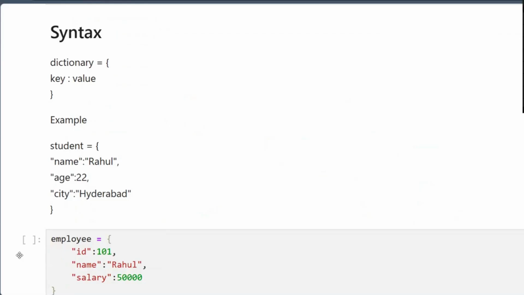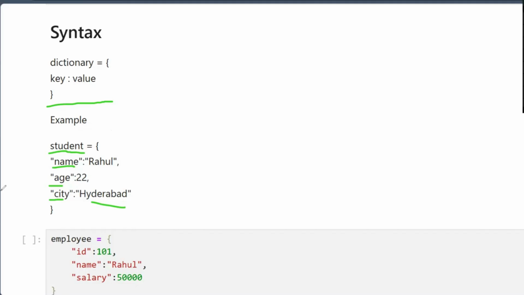So whatever the dictionary you want to write, you have to write in a key value pair. Okay, we already know that. So I created a student dictionary object. And inside it, this is a name key, this is an age key, and this is a city key, right? Inside the name, I stored the name Rahul. Inside the age, I wrote some integer age value of Rahul. And he belongs to Hyderabad city. So this is a dictionary, right? Have any doubt? No, I understood.